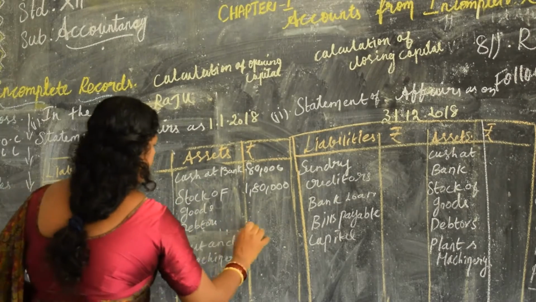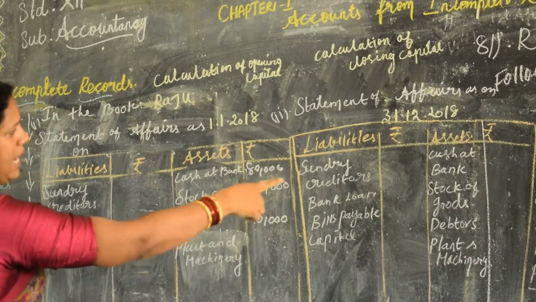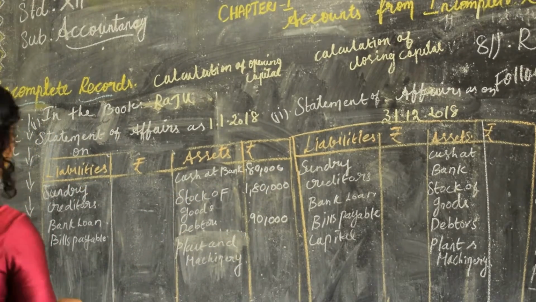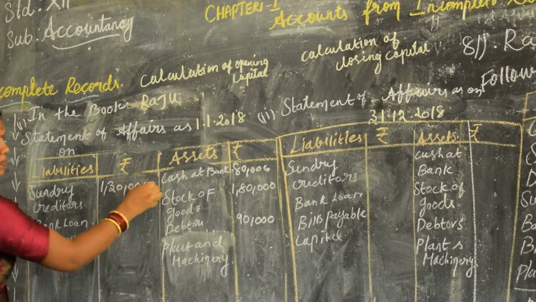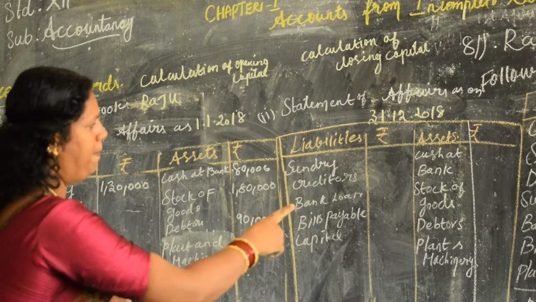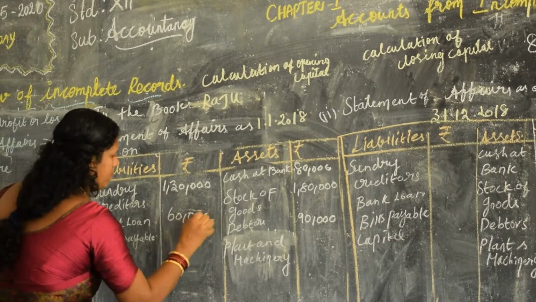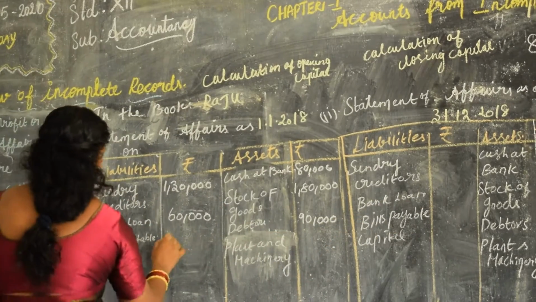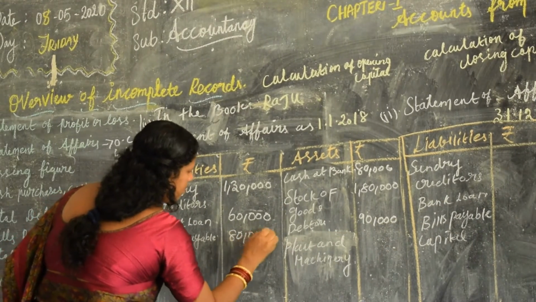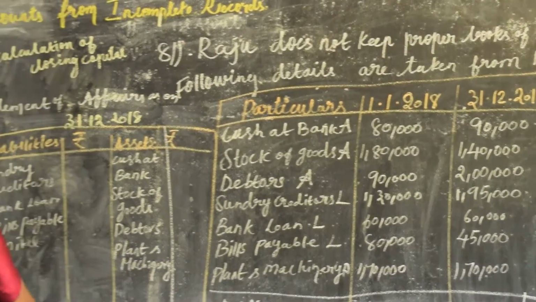Debtors, 90,000. Sundry creditors, 1,30,000. Bank loan, 60,000. Bills payable, 80,000. Plant and machinery, 1,70,000.